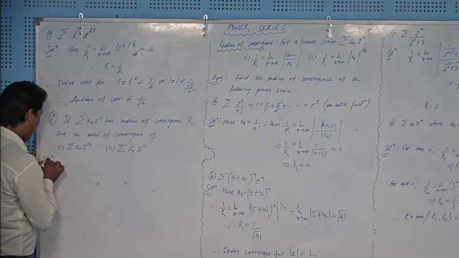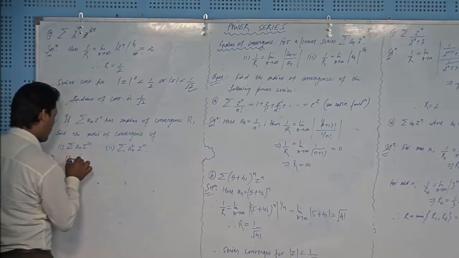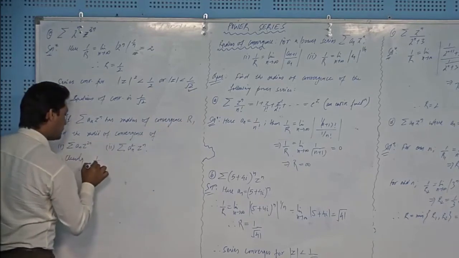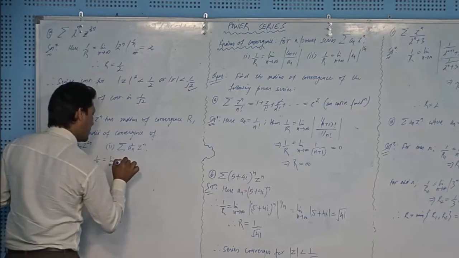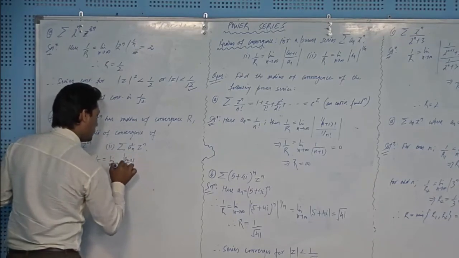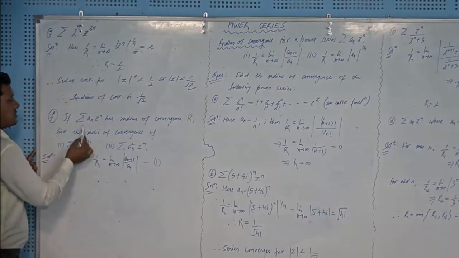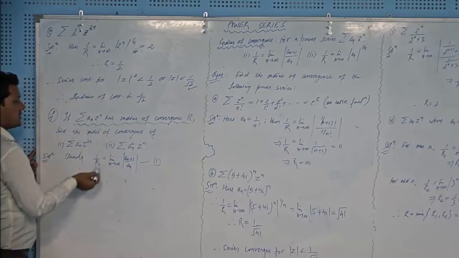Solution. See the given power series, right? Clearly, 1 by R will be equal to limit n tends to infinity of modulus a n plus 1 over a n. This is my equation number 1, and this is from this line. This has radius of convergence capital R, so it directly implies this, right?